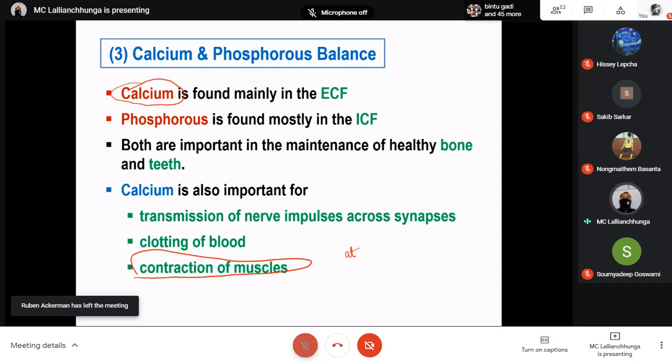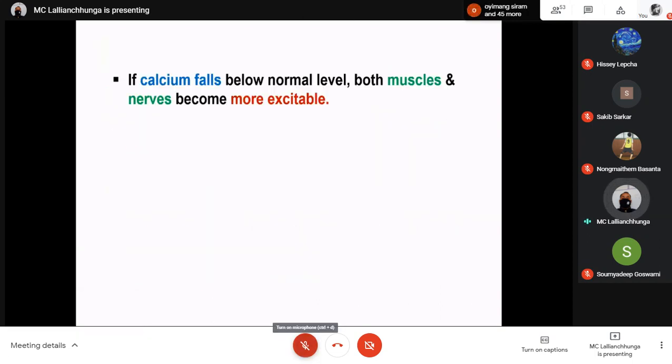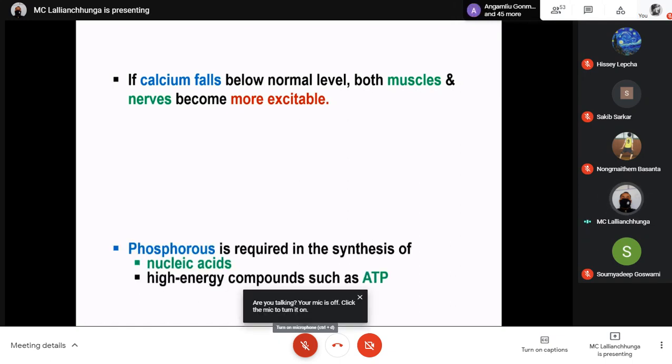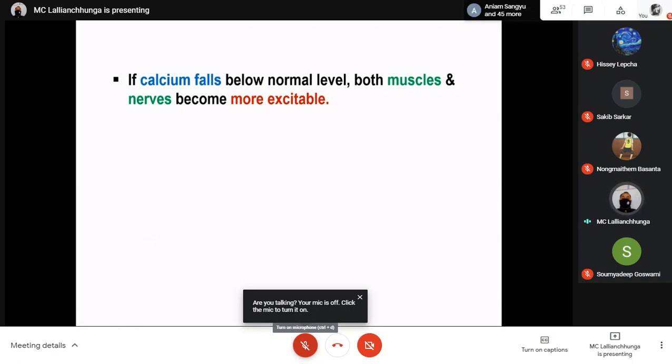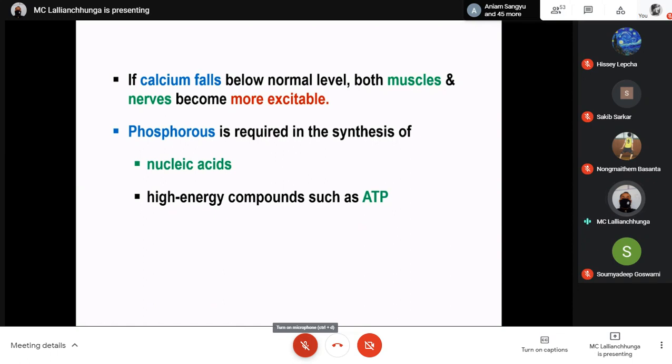Okay, very good. So we'll move to the next slide. If calcium falls below normal level, both muscles and nerves become more excitable. That means a low level of calcium will make muscle and nerves become more excitable. That means they may be easily excited. That means muscle and nerves will be easily excited if calcium level falls below normal.